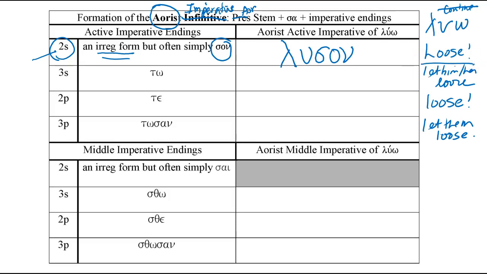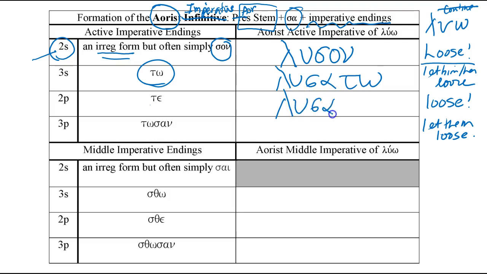And then from this point on, the rest of the paradigm will follow the formula of having an aorist stem. So go to your principal part, add the sa tense formative, add the imperative endings. So you have the stem, you add the sa tense formative, you add the imperative ending. Lusato is "let him, her loose." For the second person plural, "loose," where you're commanding a group, not just one person, lu the stem, sa the tense formative, and te the ending, lusate.